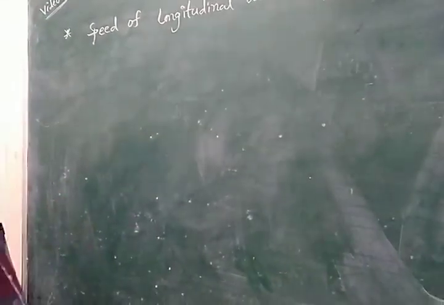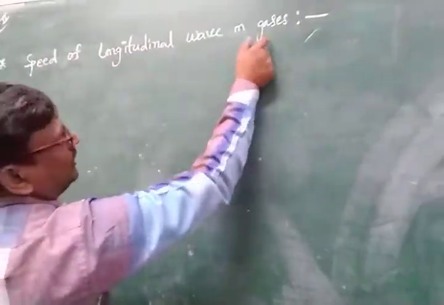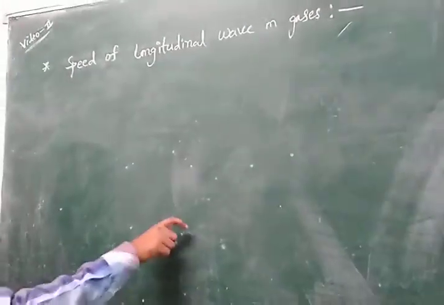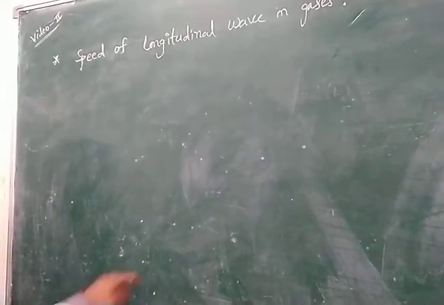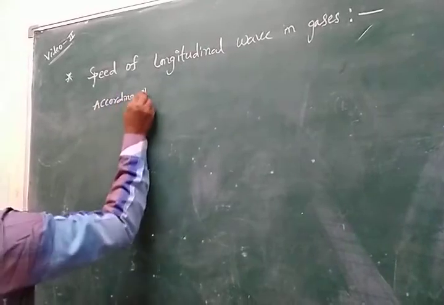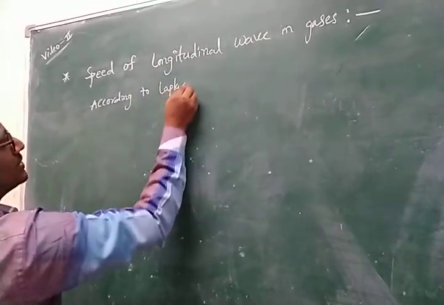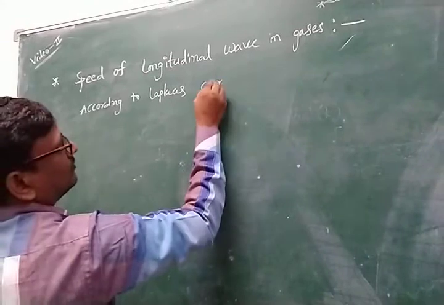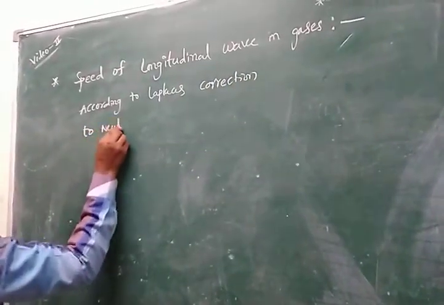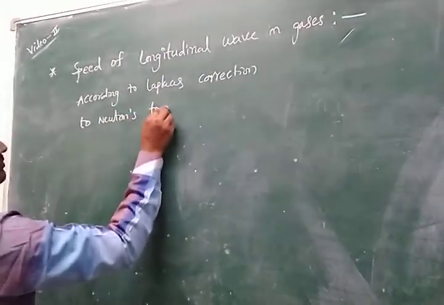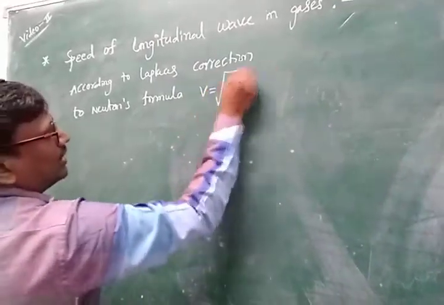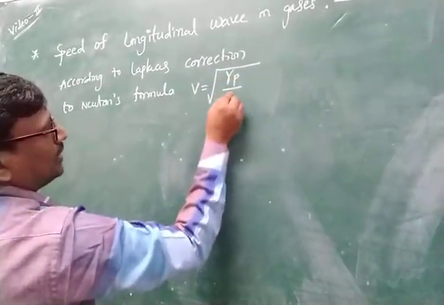Next, we are discussing the topic: speed of longitudinal wave in gas. Already we discussed the Laplace correction to Newton's formula. According to the Laplace correction to Newton's formula, the velocity V is equal to under root of gamma into P by rho.